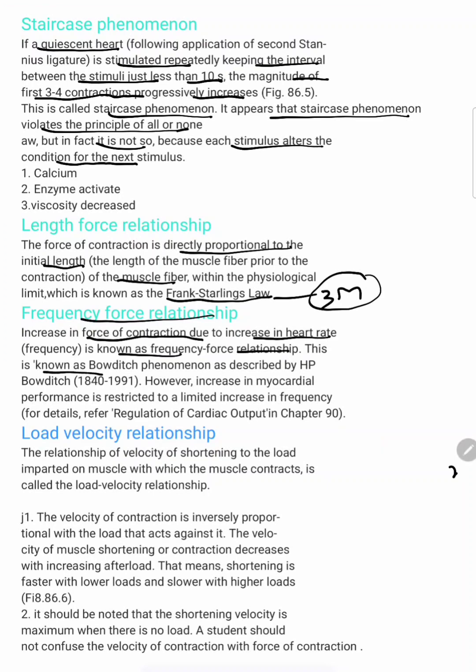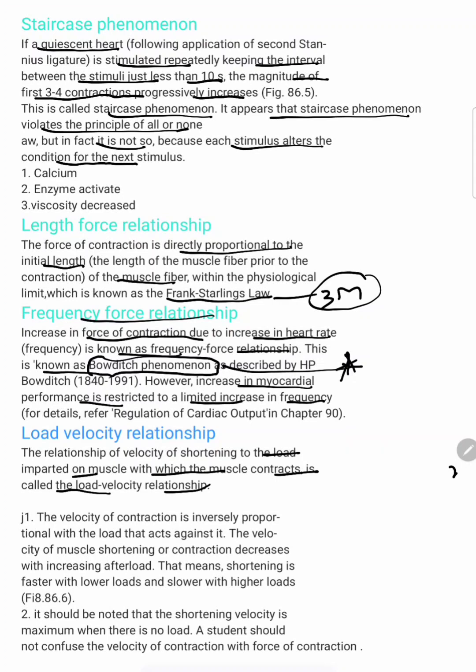It is also known as the Bowditch phenomenon. Important, they may ask in viva. Okay. Increase in myocardial performance is restricted to a limited increase in frequency. Why this occurs will be discussed in cardiac output. So next, the load-velocity relationship. The velocity of shortening relative to the load imparted on the muscle with which the muscle contracts is called the load-velocity relationship.